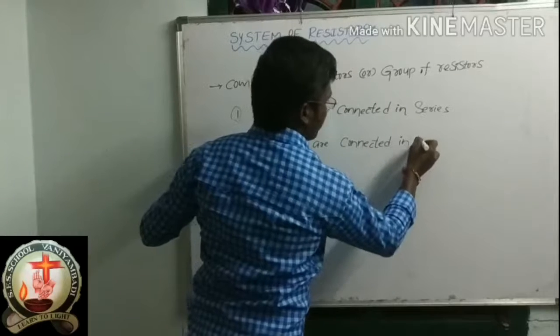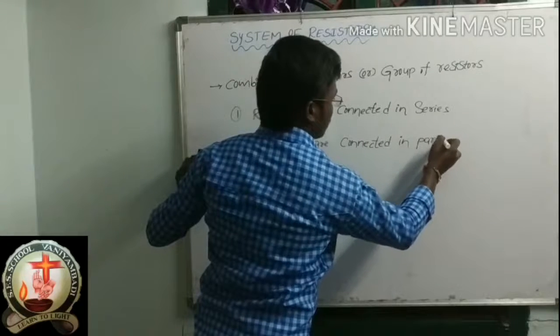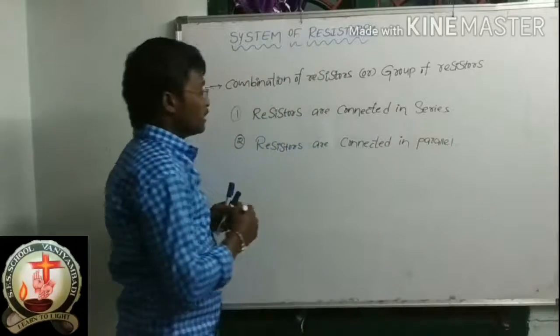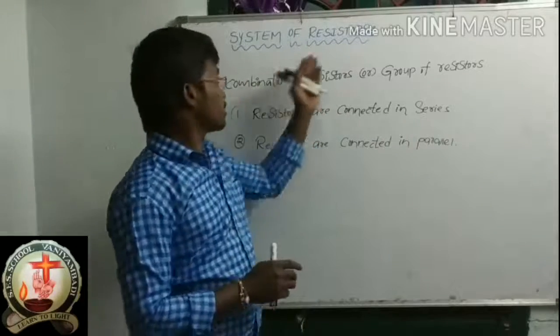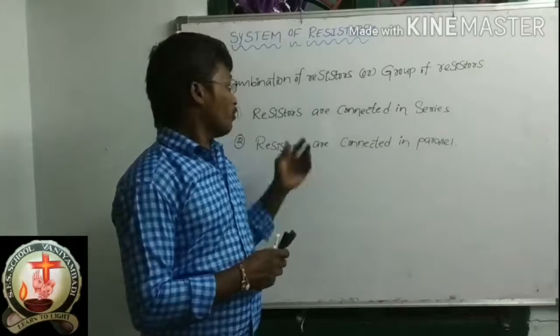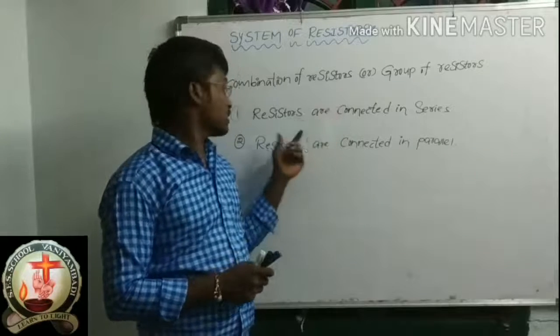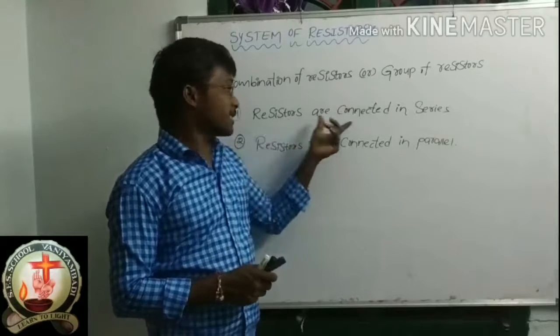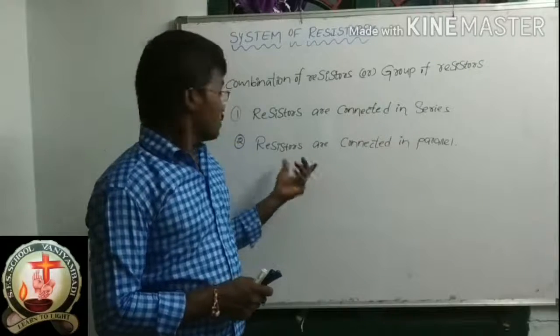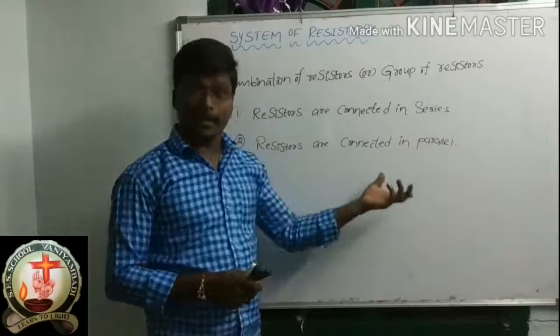These are the two methods of system of resistors. Now we will discuss them one by one. First we should discuss resistors connected in series, and after that resistors connected in parallel.